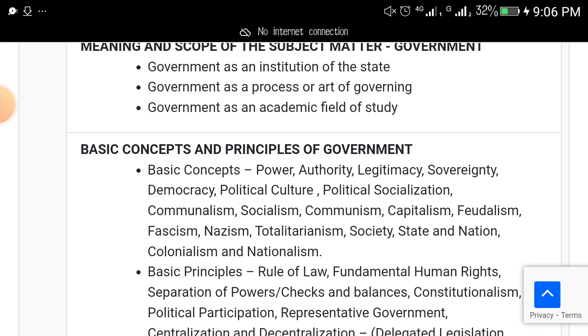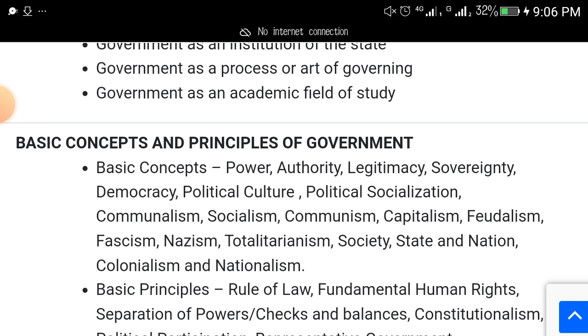Number 2 topic to focus on is basic concepts and principles of government. Things like power, authority, legitimacy, sovereignty, democracy, political culture, cultural socialization, communalism, socialism, communism, capitalism, feudalism, fascism, Nazism, totalitarianism, society, state, and nation, colonialism and nationalism.